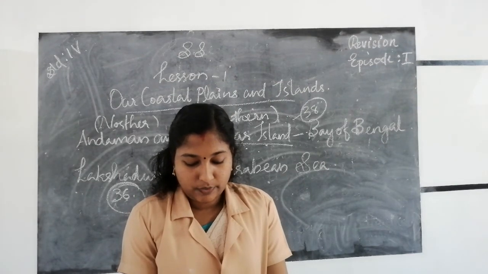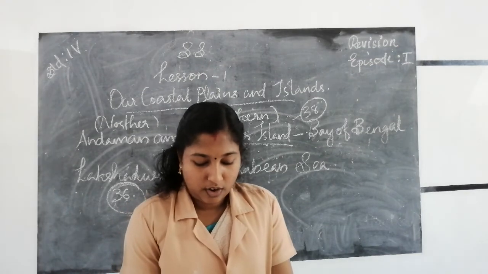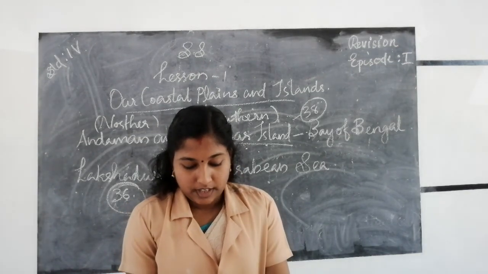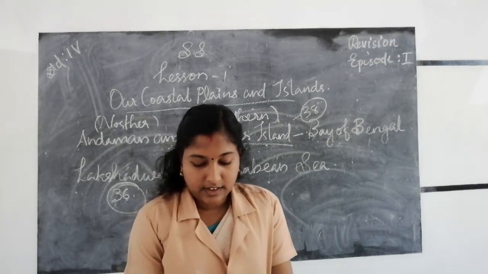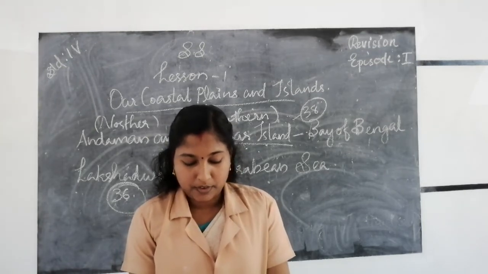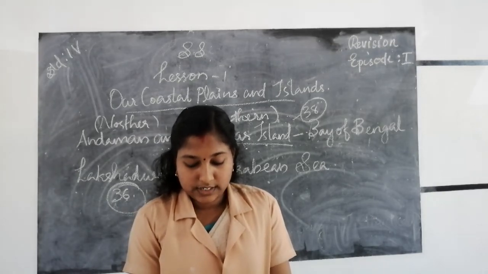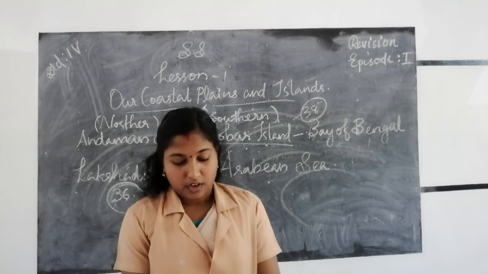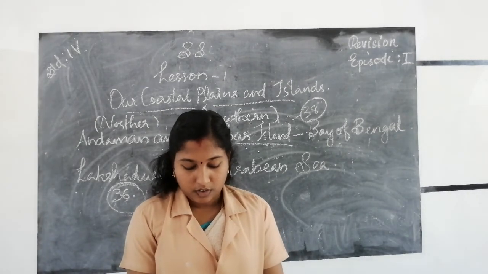Then match the column. Indira Point is situated in the Nicobar Islands. Kandla Port is in Gujarat. Kavaratti is the capital of Lakshadweep. Kathakali, Kerala. The Konkan Coast is the western coast. Where do the western coastal plains lie? These are all things we already know.